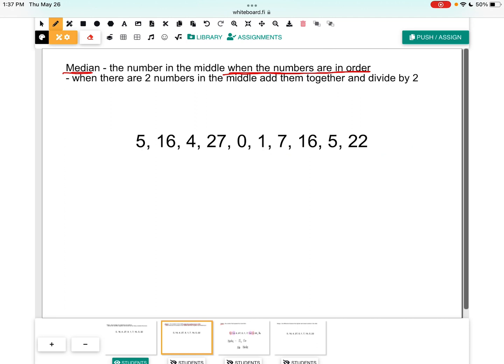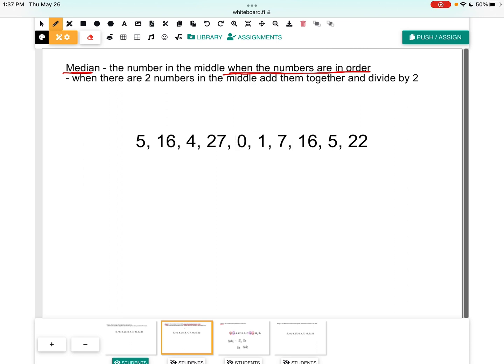The first thing that we need to do is take this data and put it in order. Because if I do this right now, there are 10 numbers. So I've got these two numbers in the middle. If I add them together, divide by 2, we get a half. That would be the median there, but that's not actually the median. So let me just get rid of that for a second. We do need to put them in order, because those are not in the middle. They're in the middle of the list, but they're not in the middle of the data set.